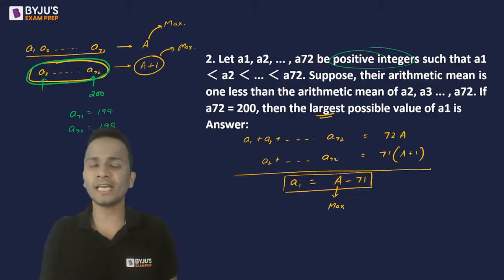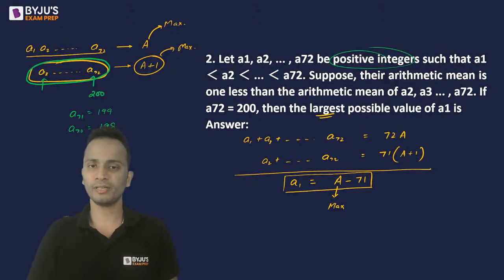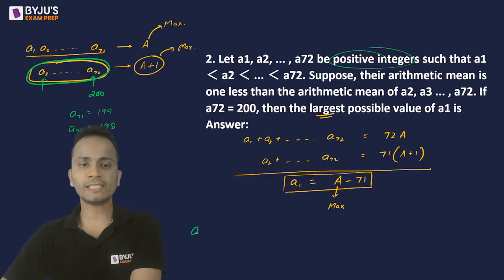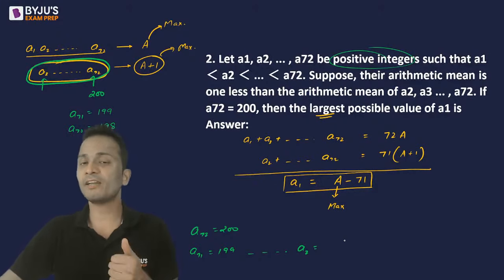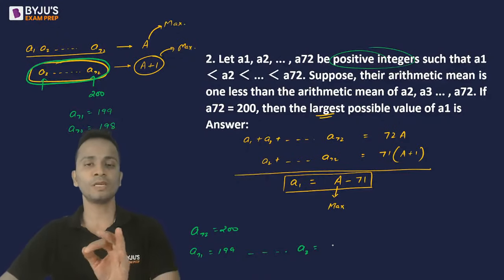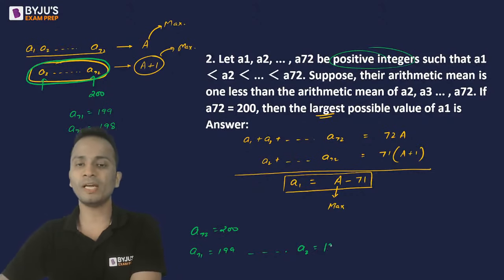They will be consecutive positive integers in decreasing order starting from 200. Right? So I can just say that A72 is 200, which is given. Maximum value of A71 will be equal to 199, and so on. If all these values are consecutive integers in decreasing order, the value of A2 will be 200 minus 70, that is 130. So the value of A2 will be 130.